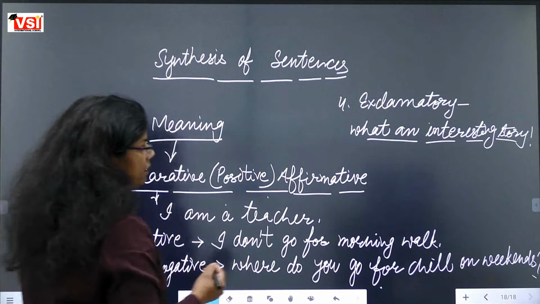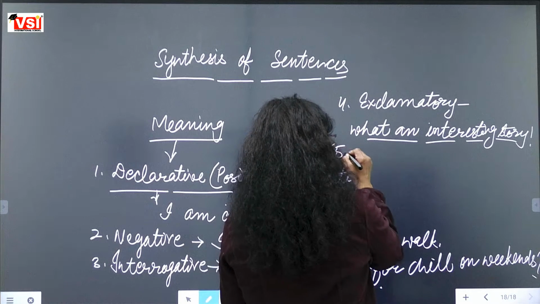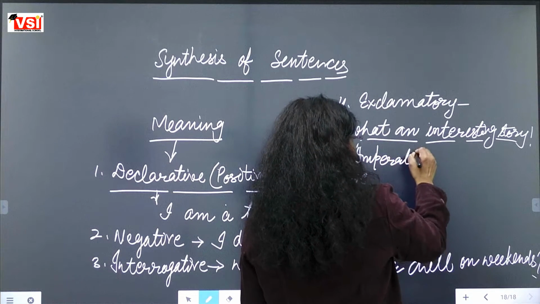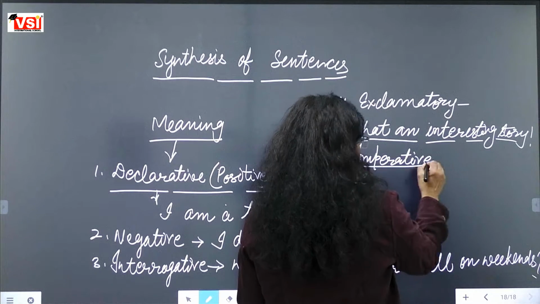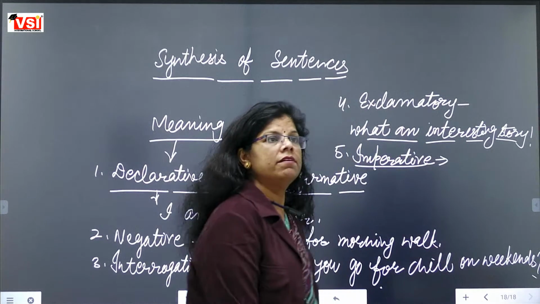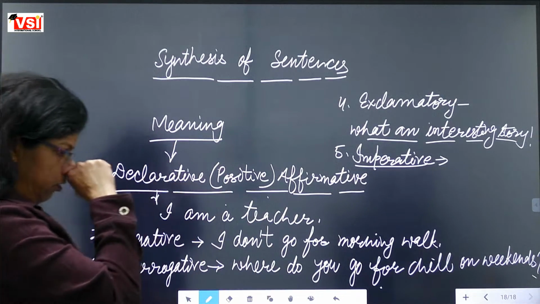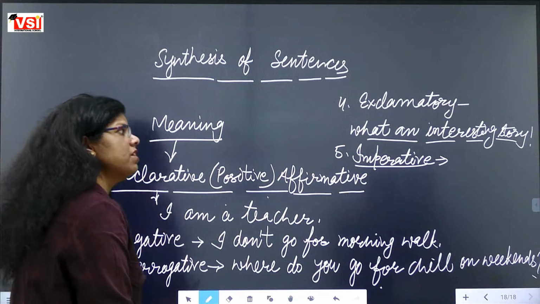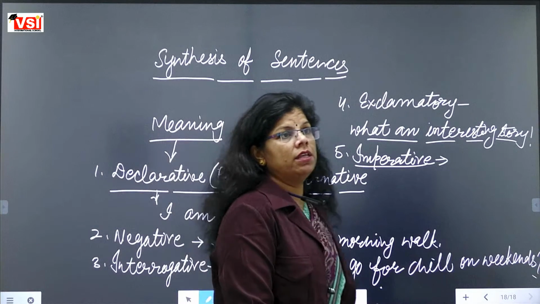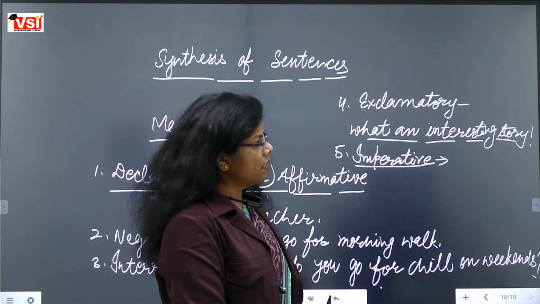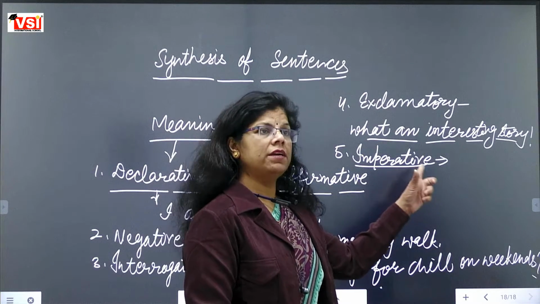Fifth kind of sentence, that is imperative sentence. What kind of sentence will be called imperative? When there is a command or request, that kind of sentence will be called imperative sentence.